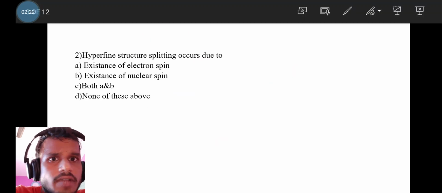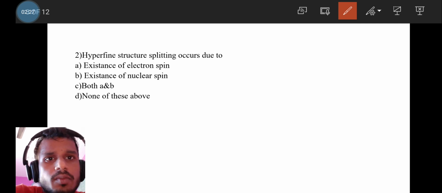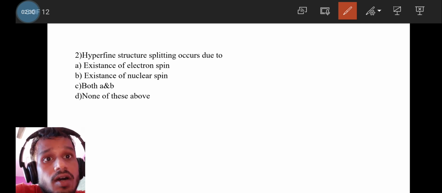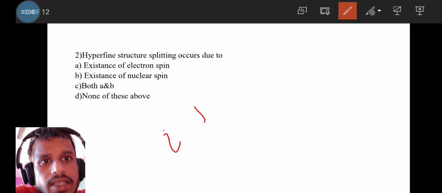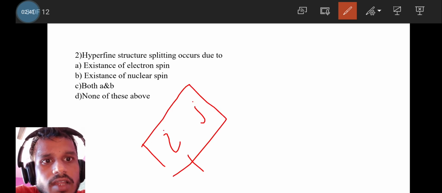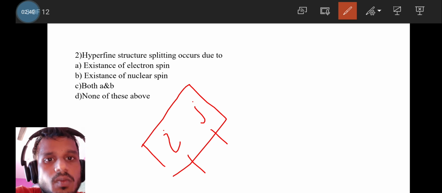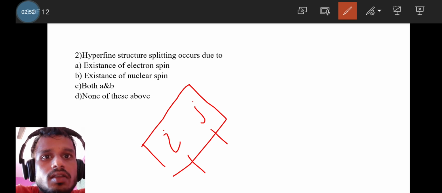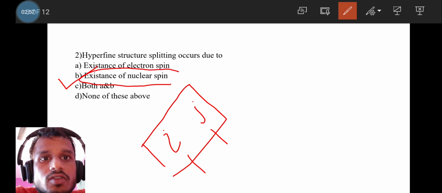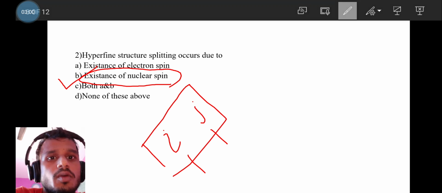The next question is very direct: hyperfine structure splitting occurs due to what? It's very fundamental. Hyperfine structure splitting occurs due to the interaction of the nuclear spin I with the total angular momentum J of the electron. So there is an I-J coupling, where I is the nuclear spin and J is the total angular momentum of the electron, and this causes the hyperfine splitting. So the correct option is the existence of nuclear spin. Nuclear spin is responsible for the hyperfine structure of the spectral line. Move to the next question.